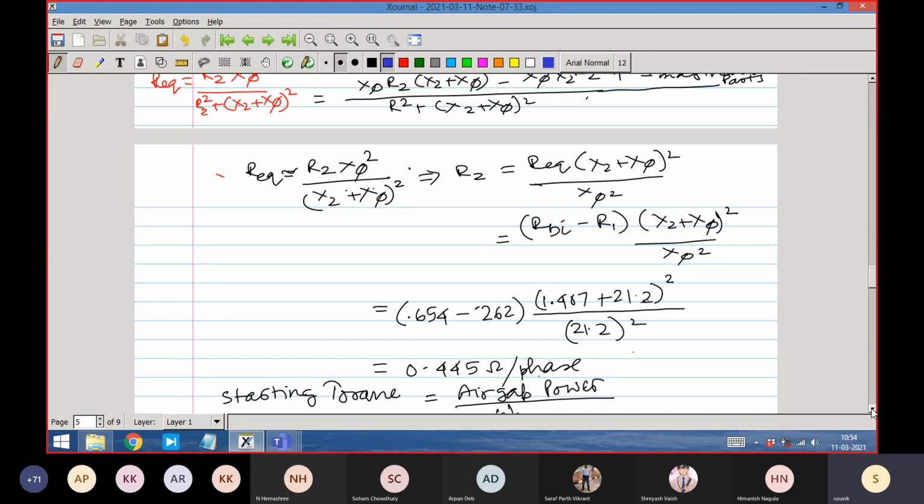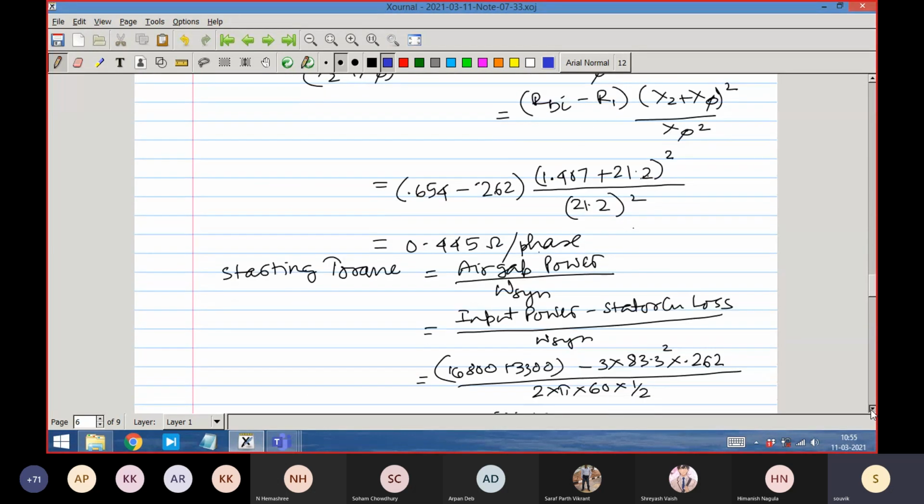X2 we have calculated from X block rotor, taking the ratio into consideration. X phi, or Xm, we have calculated from X no load minus X1. So all the values are available, and therefore we can get this value. This way we get the equivalent circuit parameters of an induction machine from tests.